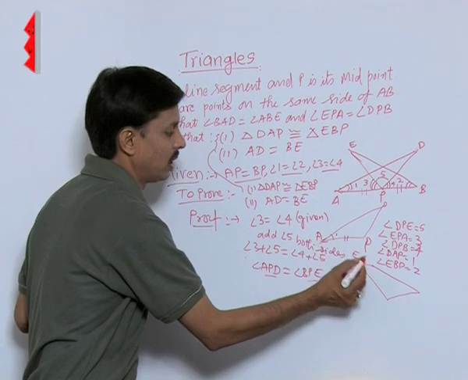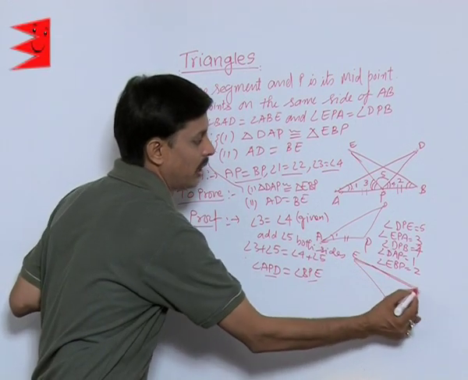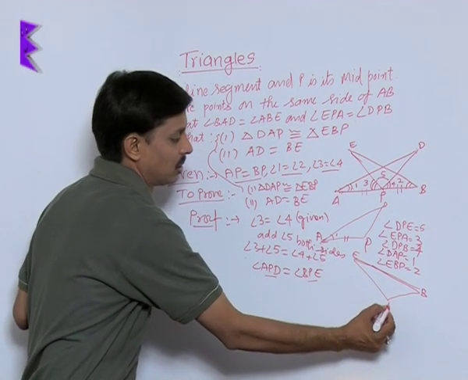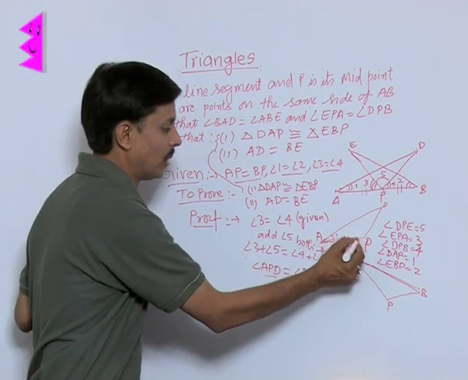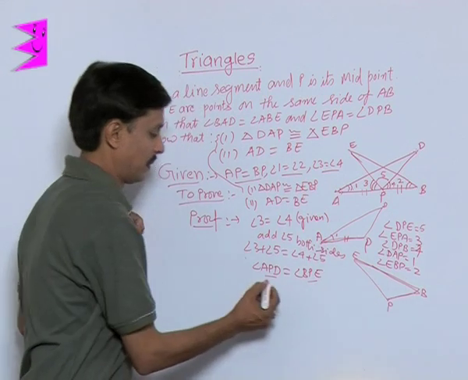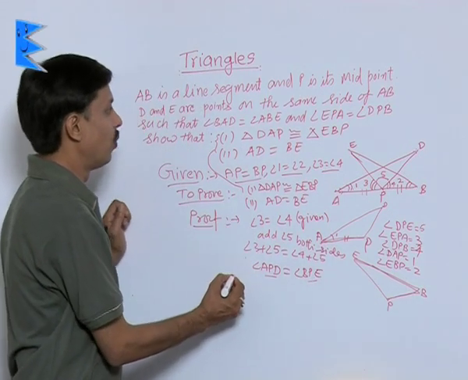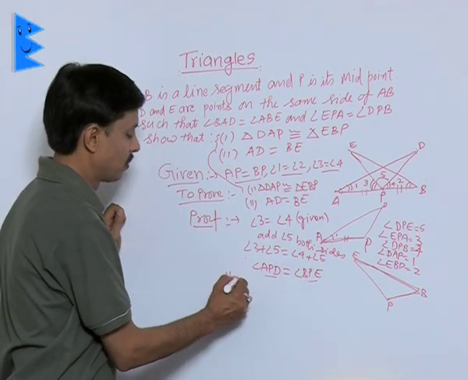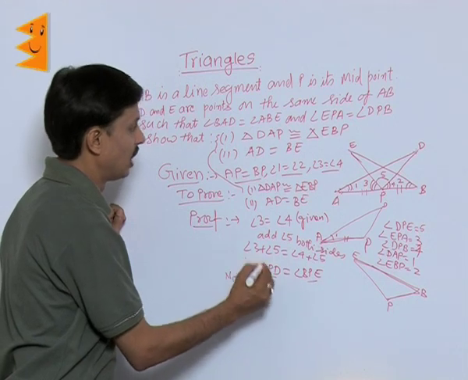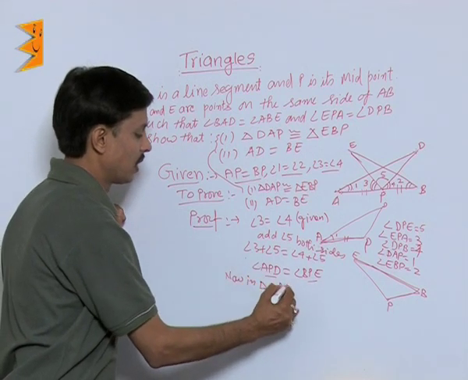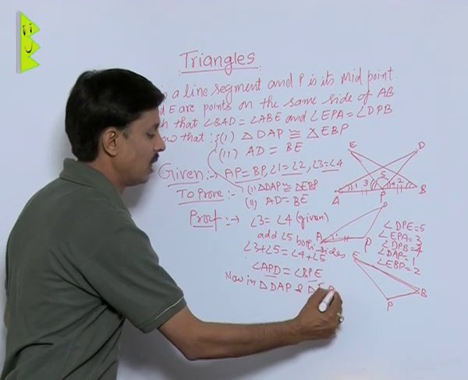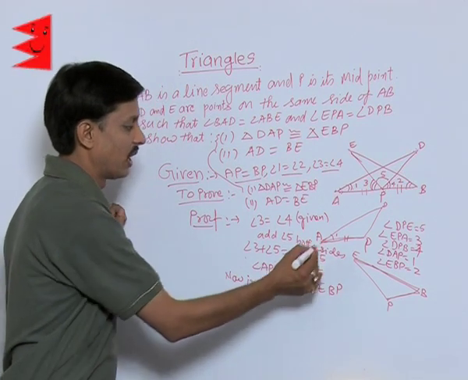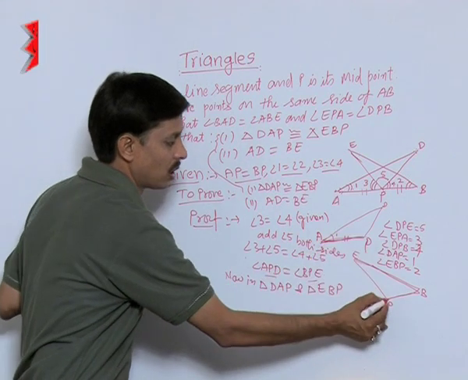Here is the point E, this is the point B, and this is the point P. Now I am telling you that AP is equal to BP. I am taking two triangles, triangle DAP and triangle EBP.